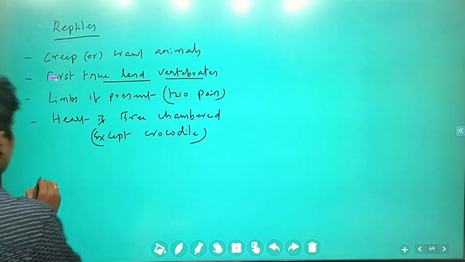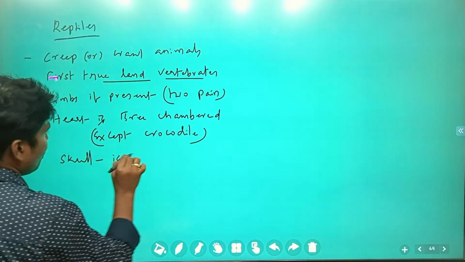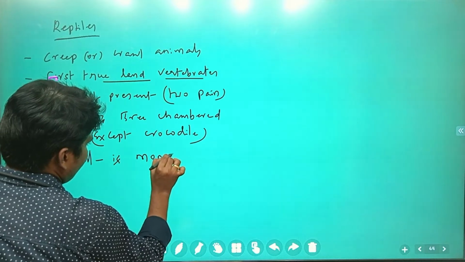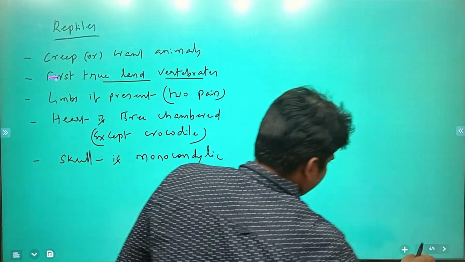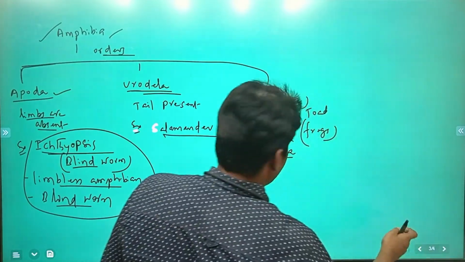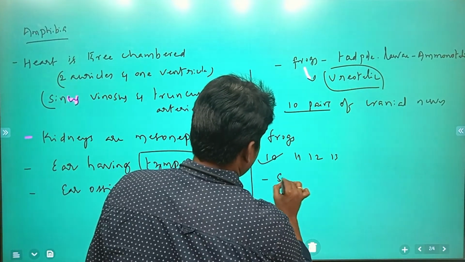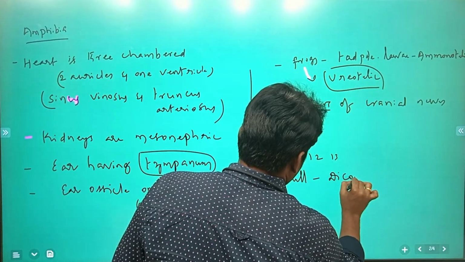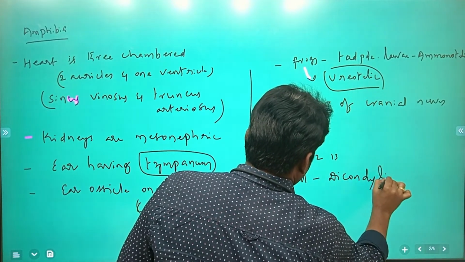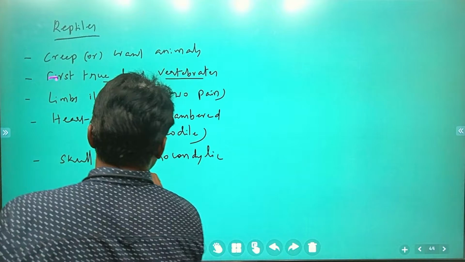In these organisms, the skull is monocondylic. Earlier I forgot to mention it, so please go through. In amphibians, the skull is dicondylic. What is meant by dicondylic? In the previous session I told you what is monocondylic and what is dicondylic. Let's go through this one.